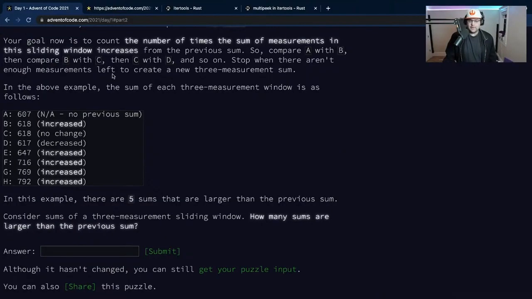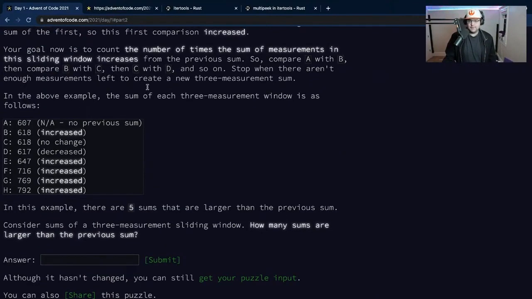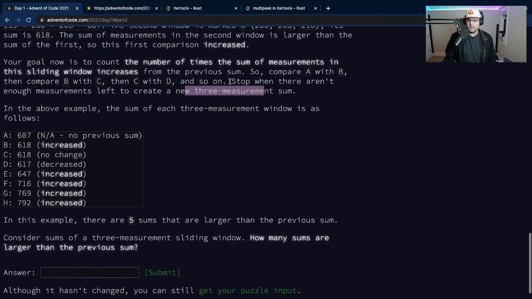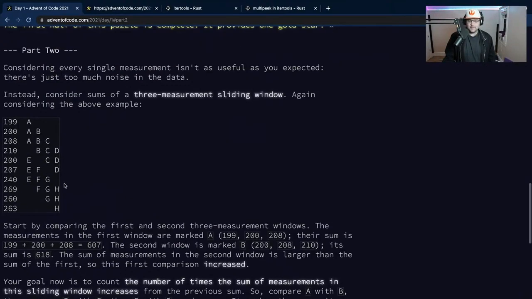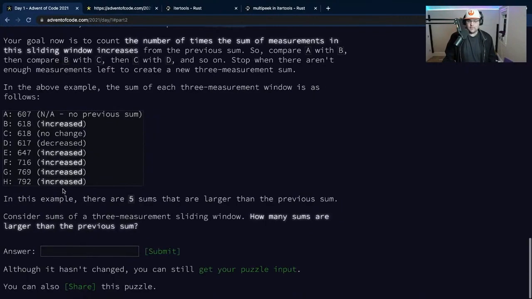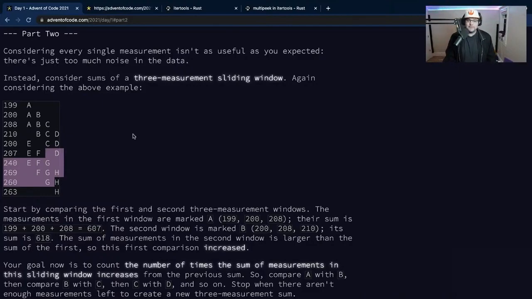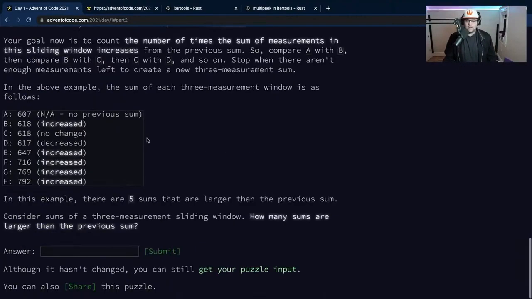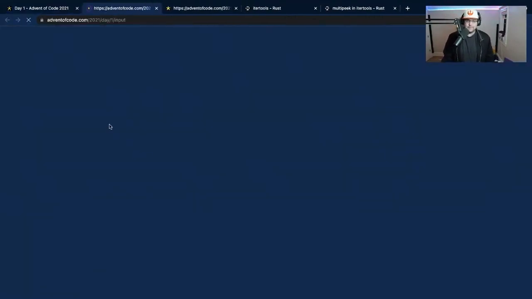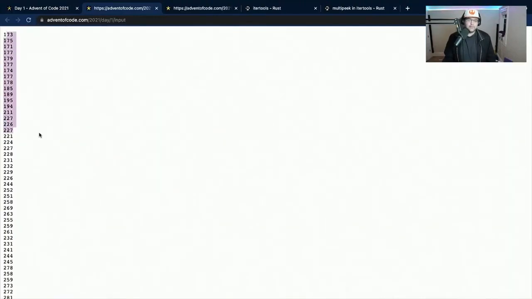Okay, so we got to do these windows. Stop when there aren't enough measurements left to create a new 3 measurement sum. So is it possible that we won't have 3? Let me go check the puzzle input. Oh, okay. So it's always 3. Interesting. I thought it was going to give us random numbers of letters next to these and we were going to have to parse them out. But I guess it's just 3 of them.